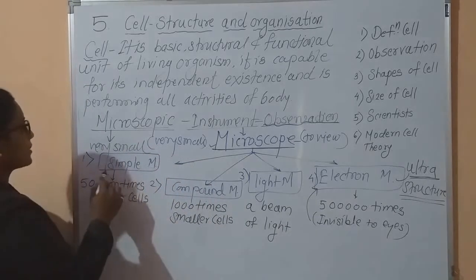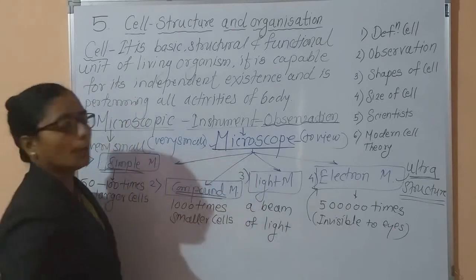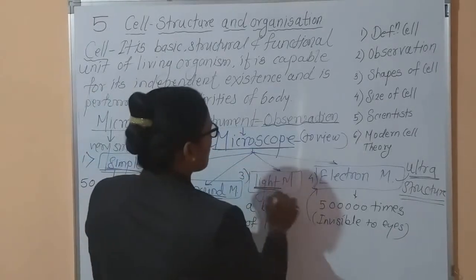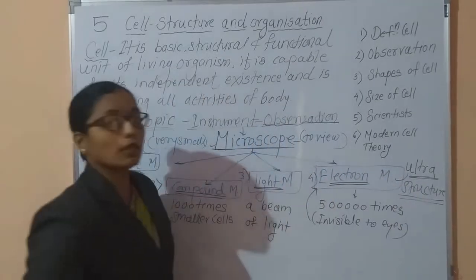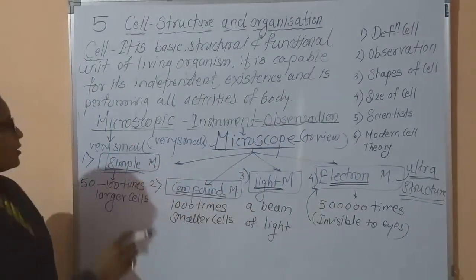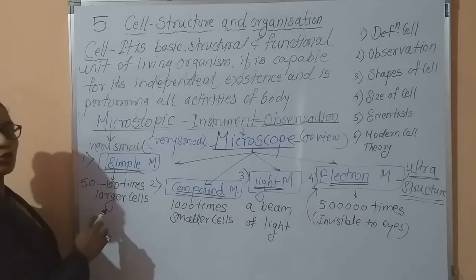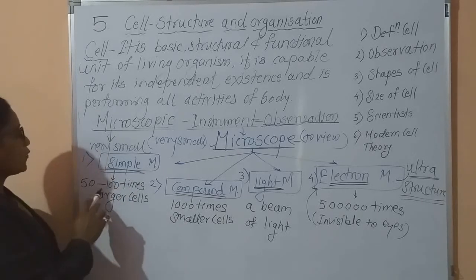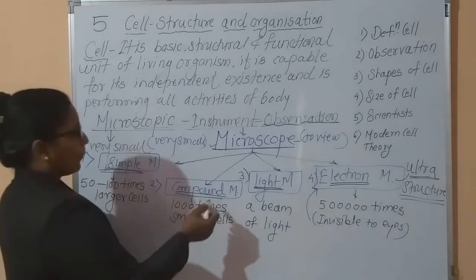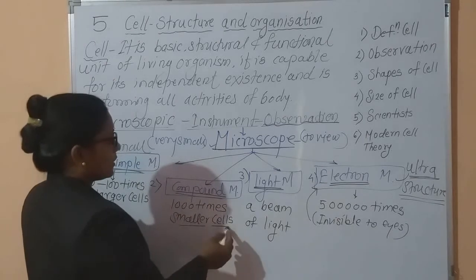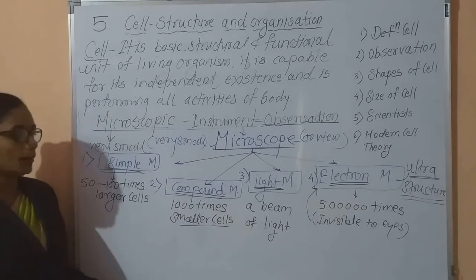The first type is the simple microscope. The second type is the compound microscope. The third type is the light microscope, and the fourth type is the electron microscope. The simple microscope is used for observation of the larger cells. It gives 50 to 100 times magnification. The compound microscope is used to observe the smaller cells. It gives 1000 times greater images.